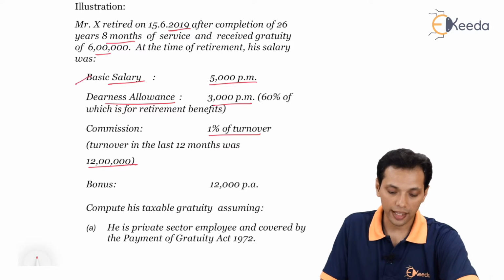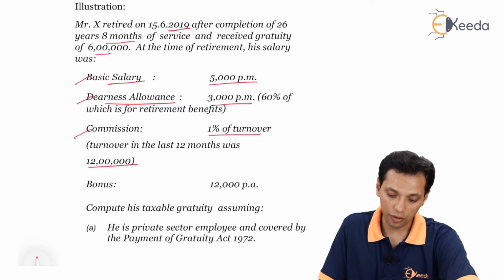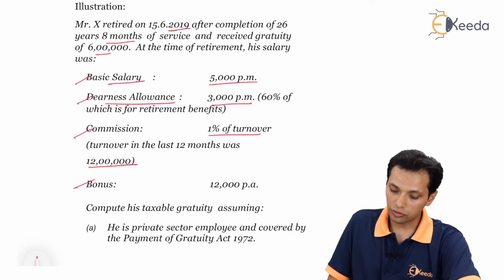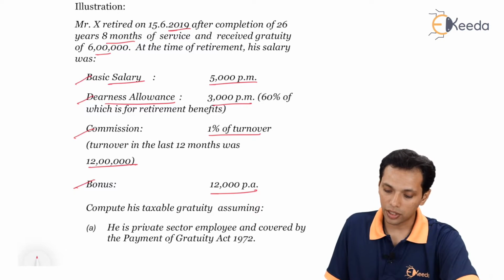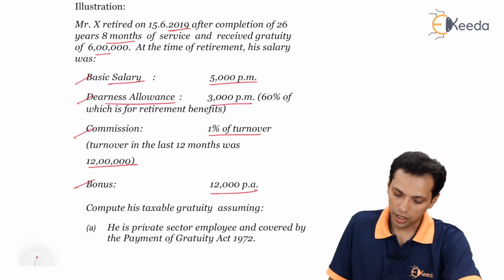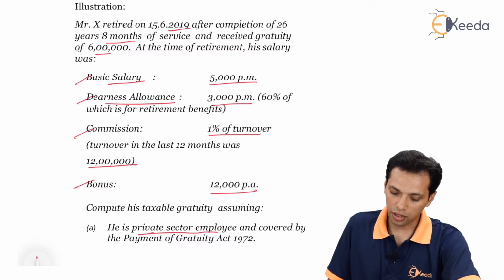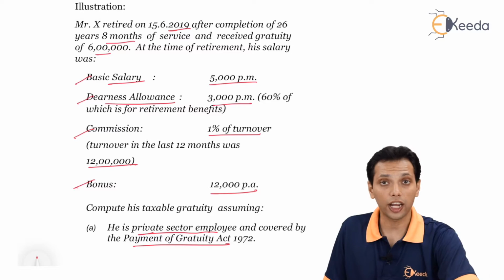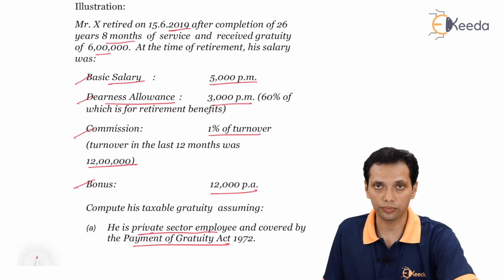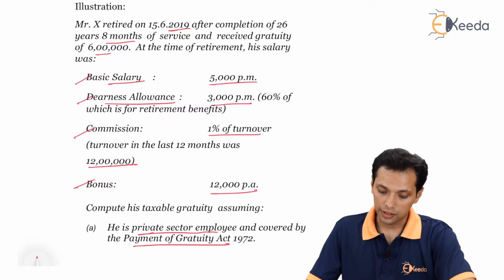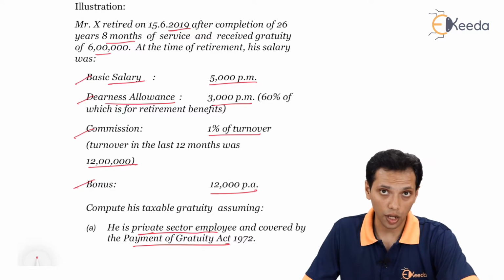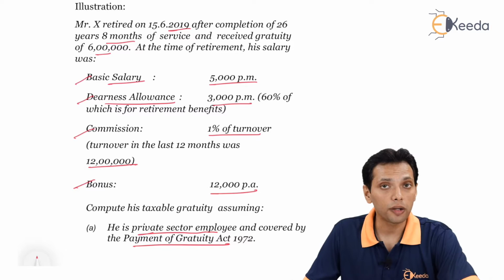So we have basic salary, we have dearness allowance, we have commission, then bonus, which is 12,000 per annum. Compute his taxable gratuity assuming he is a private sector employee and covered by Payment of Gratuity Act 1972. So, solution part. First is, since he is a private sector employee which is covered by Payment of Gratuity Act, so the formula